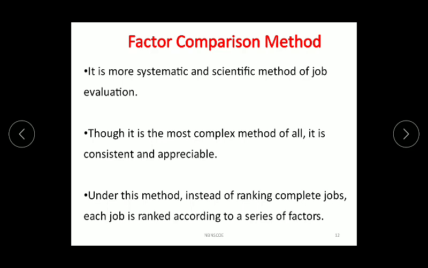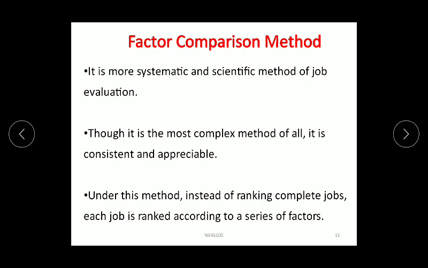The last is the factor comparison method. The factor comparison method is a very systematic, scientific method. It is the most complex method of all actually, and it is quite appreciated by many managements. Under this method, instead of ranking complete jobs, each job is ranked according to a series of factors.